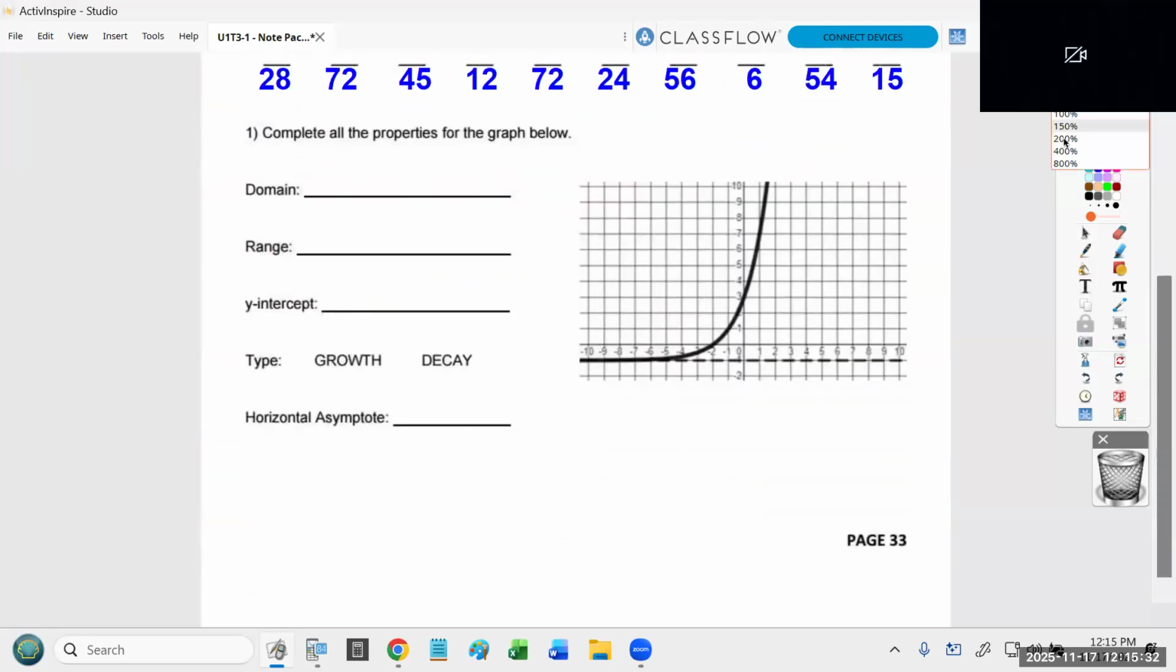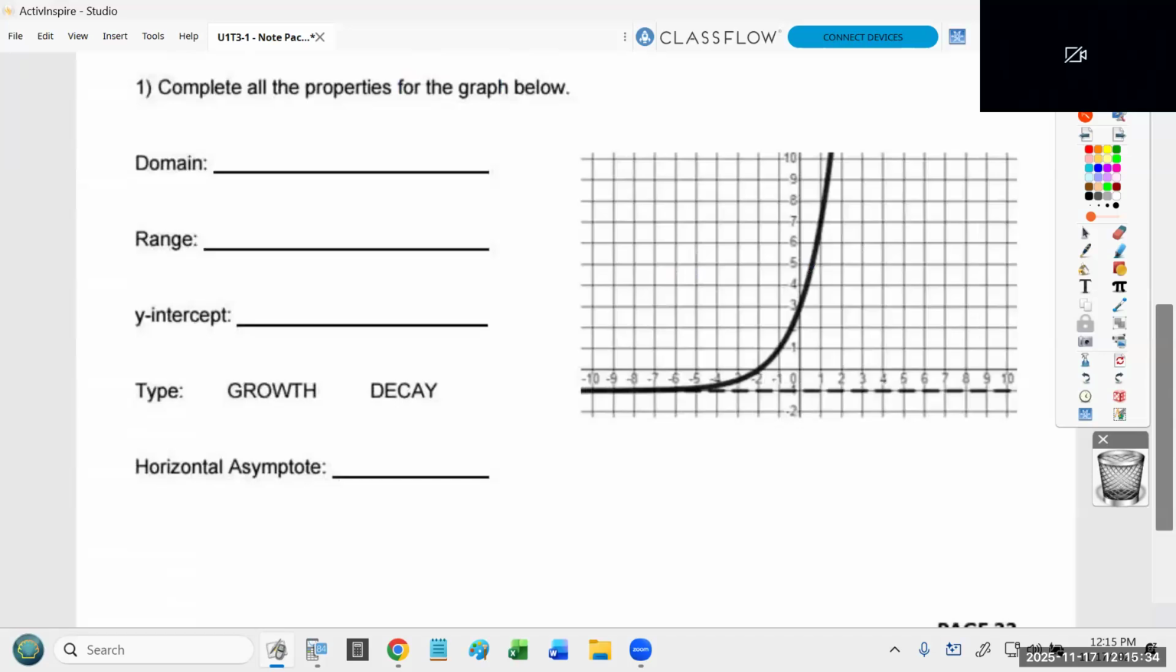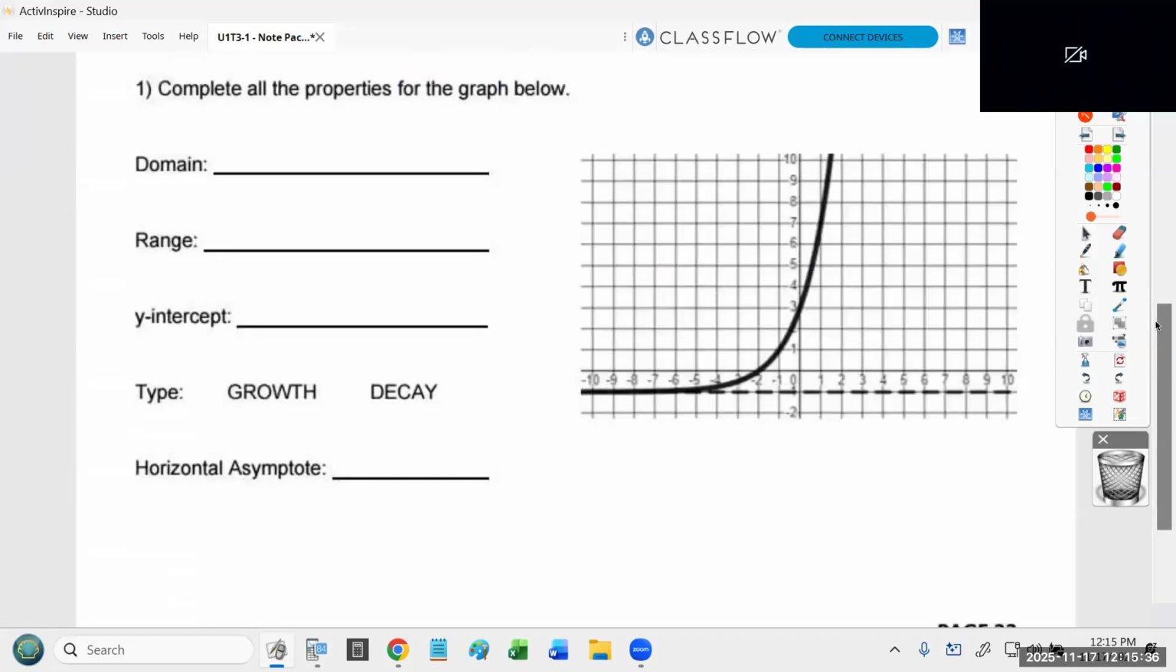And again, we'll get through this material more quickly if you all are willing to help. So here we've got complete all the properties for the graph below. Let's start with domain. How far left and right does this function go, folks? That should be the whole room that can tell me how far left and right this function goes. Negative infinity to infinity. You got it. So your domain, this function goes left forever, it goes right forever.